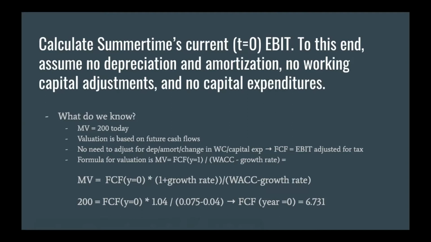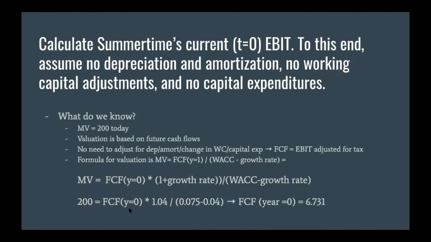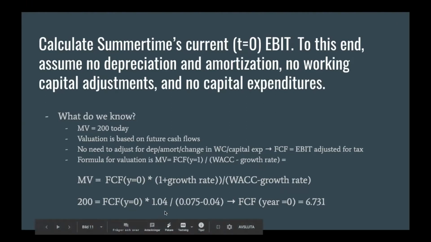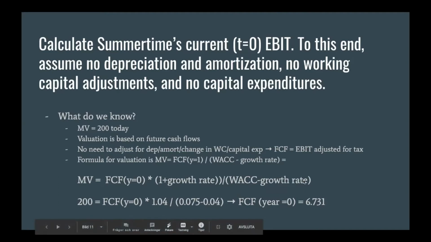Okay, so now we plug in the numbers that we know from the question. We know that the market value is 200. We are looking for the free cash flows or the EBIT at year 0. We know that the growth rate is 4%. We know from the last questions that the WACC is 7.5%. And again, the growth rate is 4%. And solving for this, we receive a free cash flow at year 0 equal to 6.731.